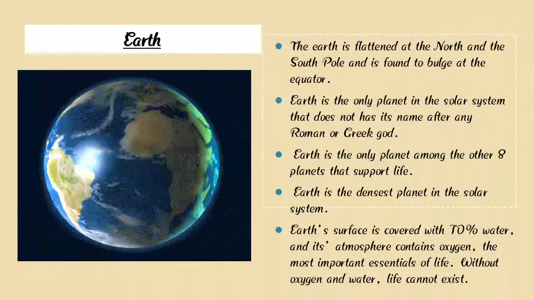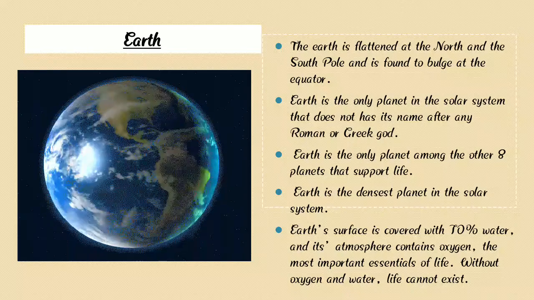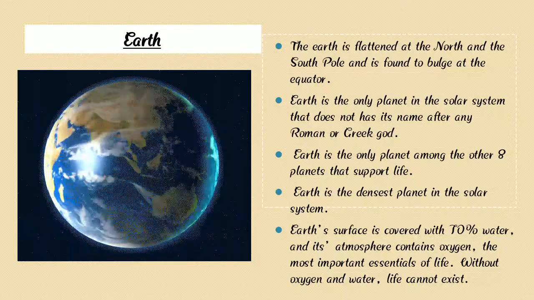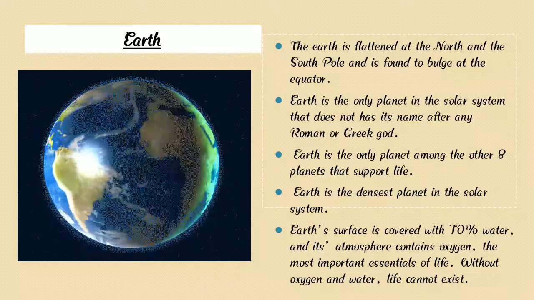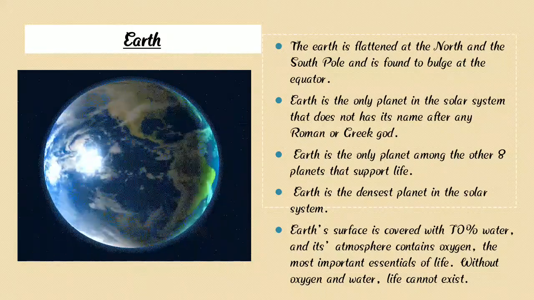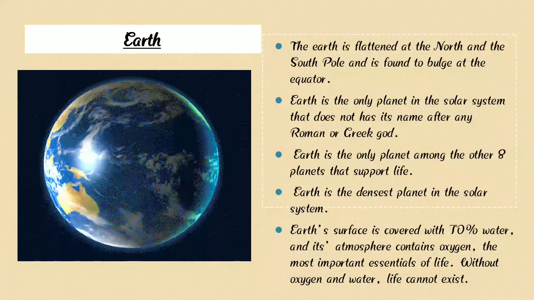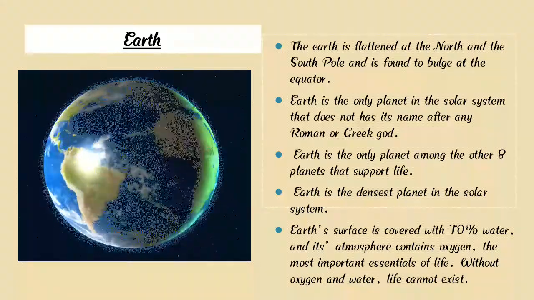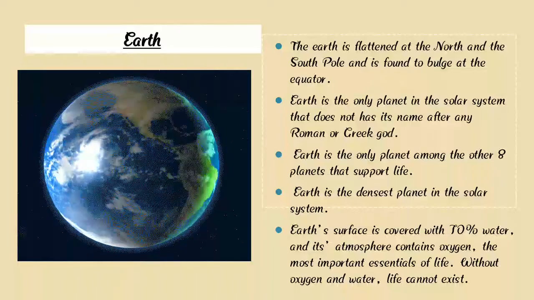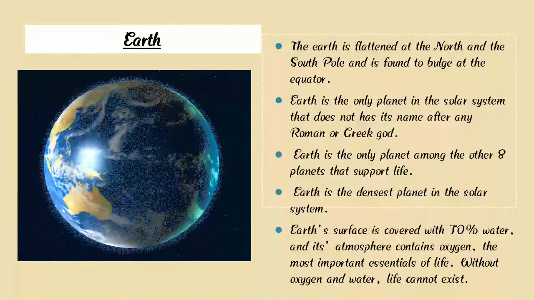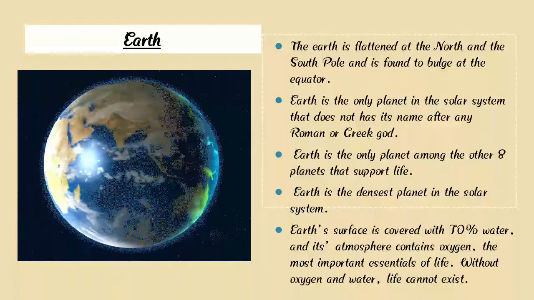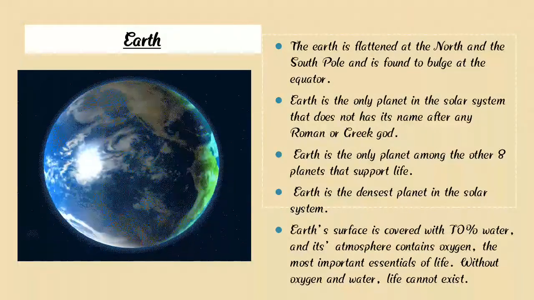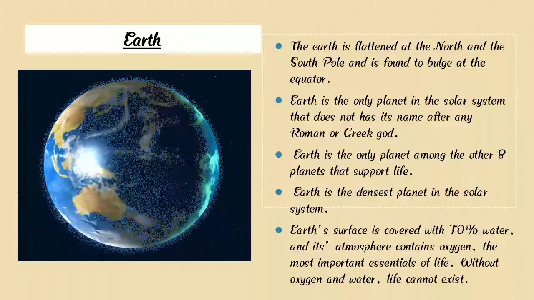It is made up of land and water. Earth's surface is covered with 70% water, and its atmosphere contains oxygen, the most important essential of life.